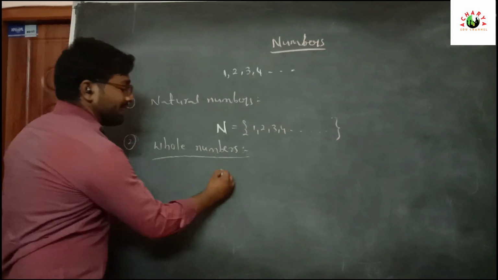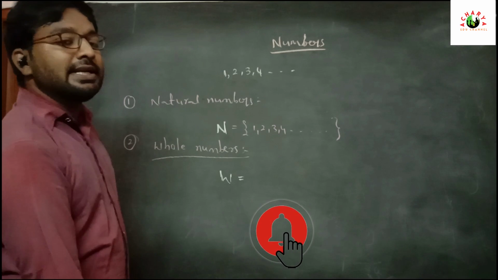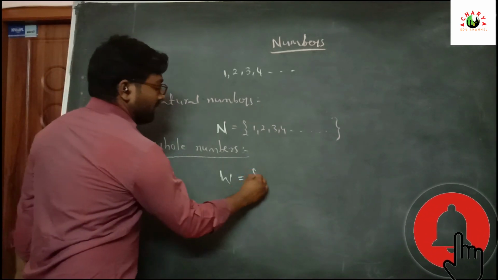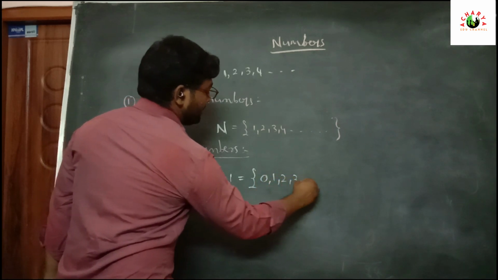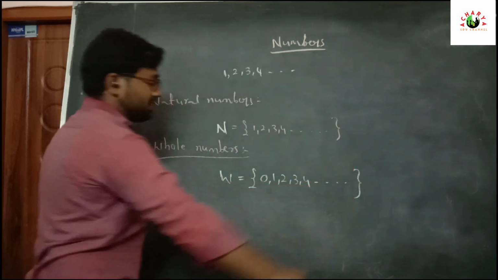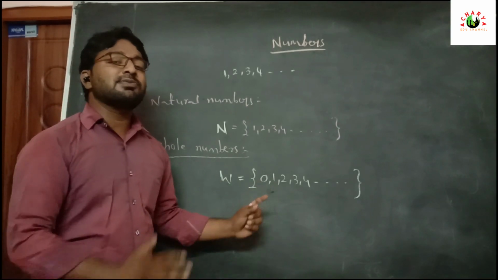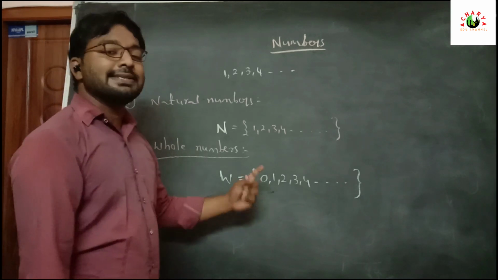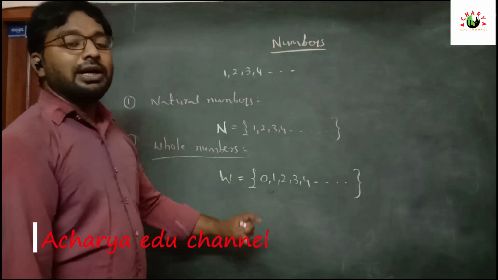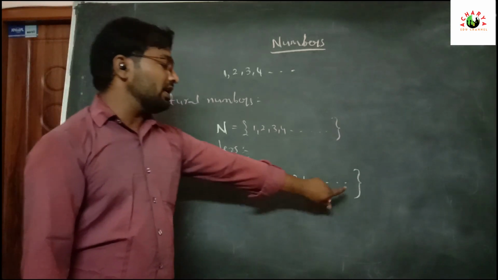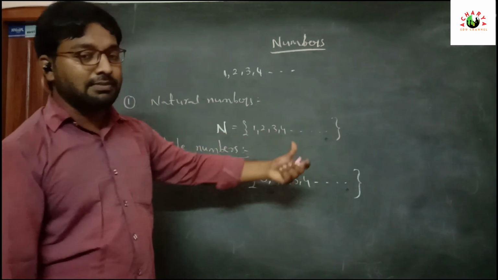Whole numbers are represented by capital W. The whole numbers start from 0: 0, 1, 2, 3, 4 and so on. This is the set of whole numbers. In this set, 0 is the smallest whole number and there is no greatest whole number. We can't find the greatest whole number, and we can't find the greatest natural number also.